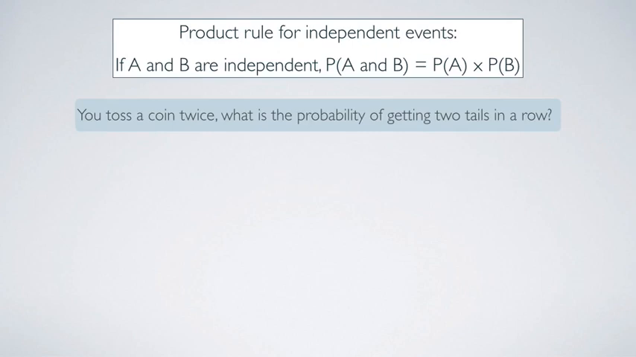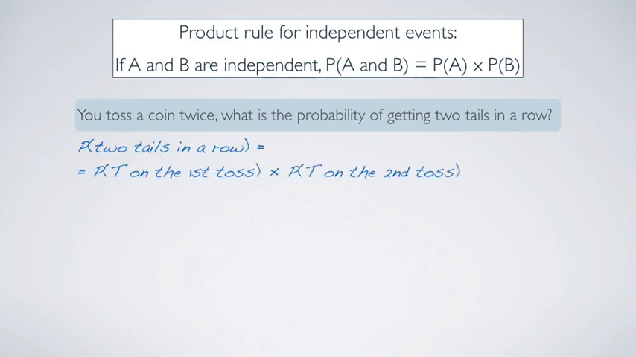Sounds pretty simple, eh? Probability of 2 tails in a row is simply going to be the probability of a tail on the first toss times the probability of a tail on the second toss. We've seen before and we've talked about before that coin tosses are independent of each other. Therefore, we are able to apply this rule that we've just learned. Probability of tail on either toss is simply 0.5 or 1 over 2, so the overall probability is going to be a quarter or about 25%.